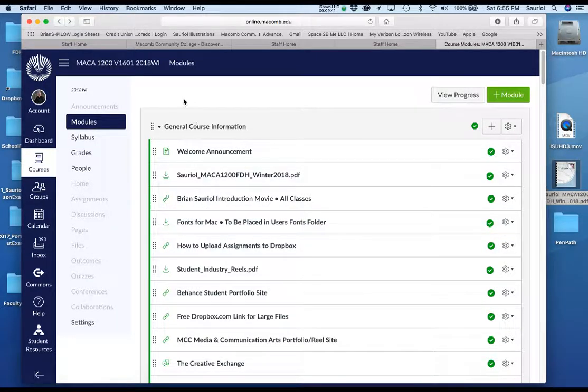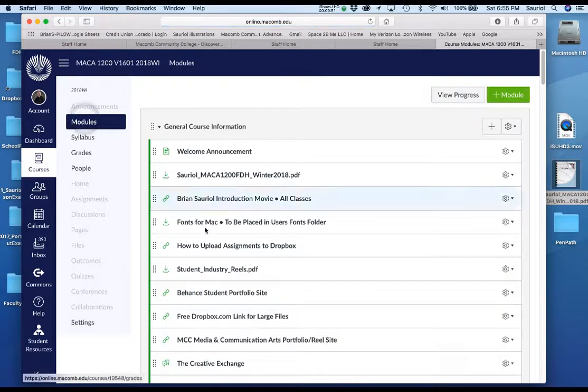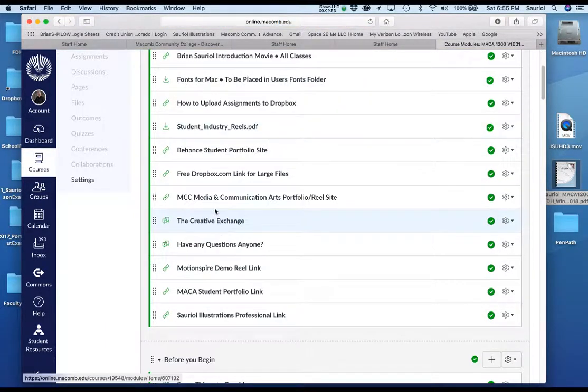So first thing when you go to Canvas, I'm going to click this. First thing when you go to Canvas is download the syllabus, make sure you read it, then go to your modules, just like I clicked right there, and follow everything on here. You don't have to read all of these things. These are basically, if you want to click on some of them. Remember I said my Sorial Illustrations page? Well, there's a link to my Sorial Illustrations page.